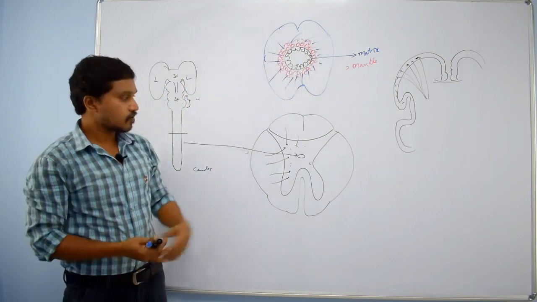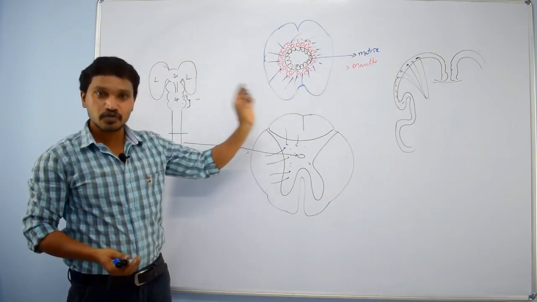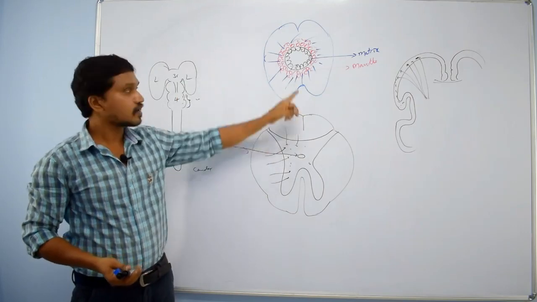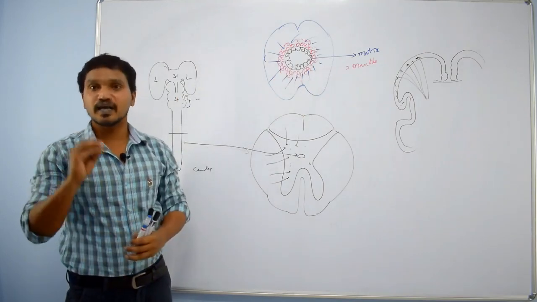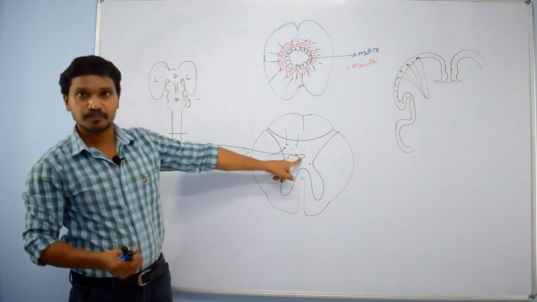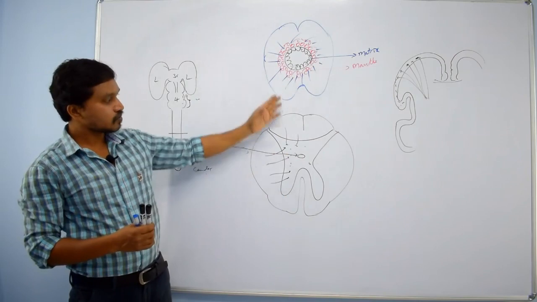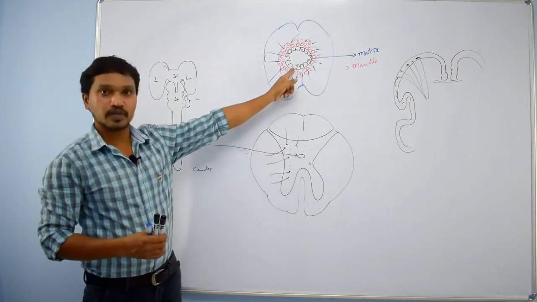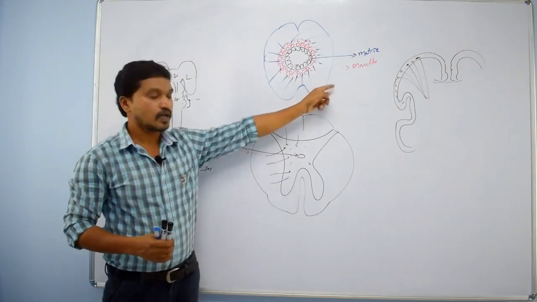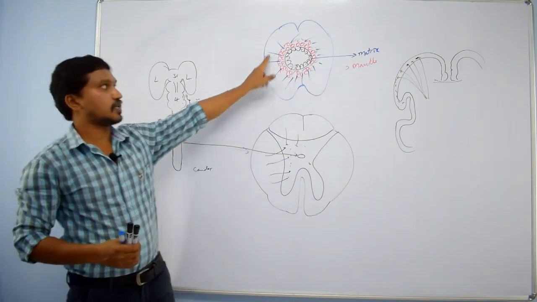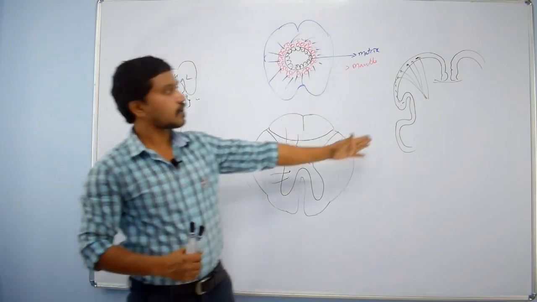The marginal layer is made up of white matter, and the mantle layer is made up of neuronal cell bodies, which form the grey matter. After full development this matrix remains as the ependymal lining, that means the central canal. Clear? Now you must have understood how the central canal came from the development, how grey matter developed from the mantle layer and how white matter developed from the marginal layer. Up to this, okay.